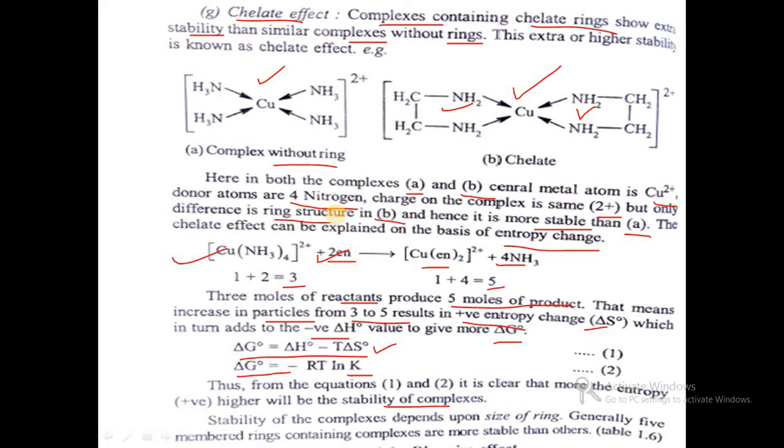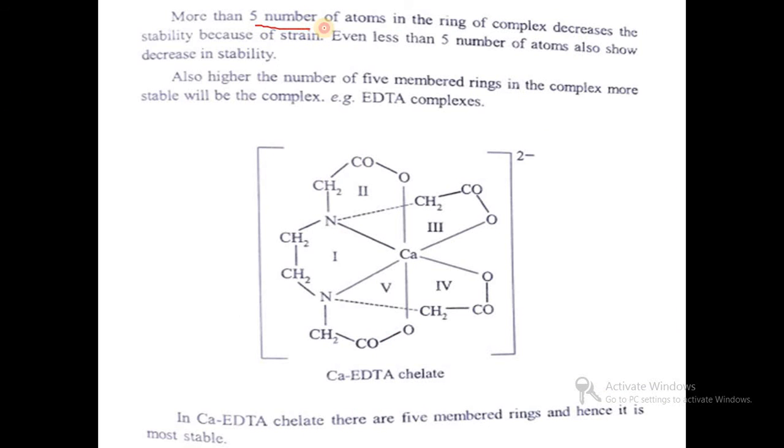We concluded that when there is a 5-membered ring formed, then that complex is more stable. Then we will take one example, the calcium EDTA chelating complex, where central calcium combines with ethylenediamine tetraacetic acid, N(CH2COO-)2 CH2CH2 N(CH2COO-)2, which is a hexadentate ligand.